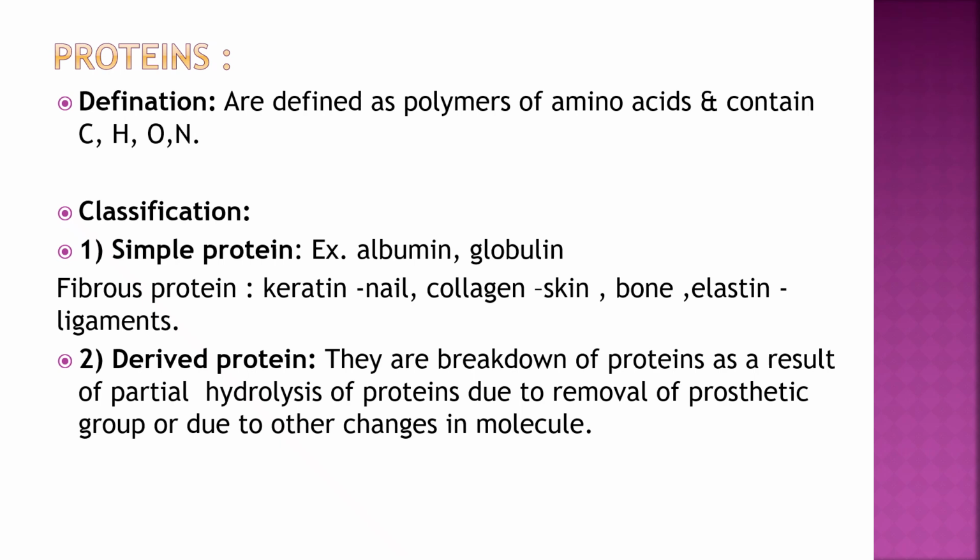Classification: it is simple protein, derived protein and conjugated protein. Simple protein means it is only protein. Examples: albumin, globulin, keratin which is present in nail, collagen which is present in skin and bone, or elastin which is present in ligaments. Derived proteins are breakdown products of the proteins during digestion.